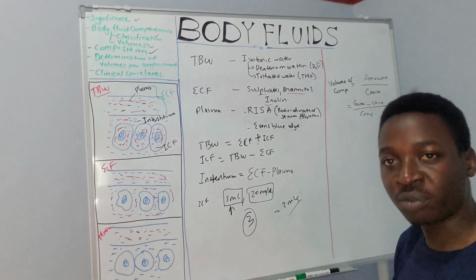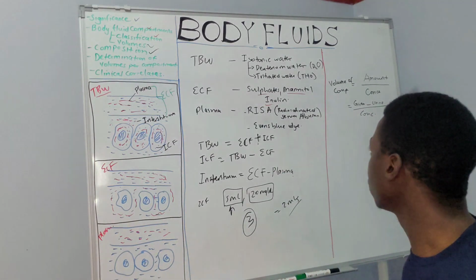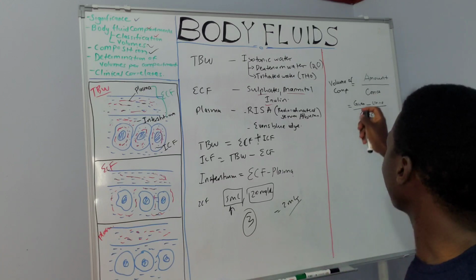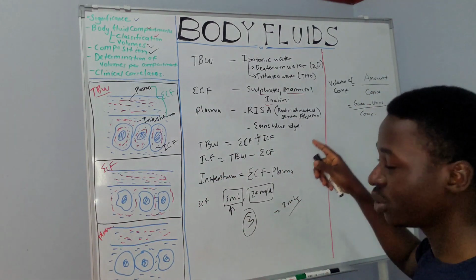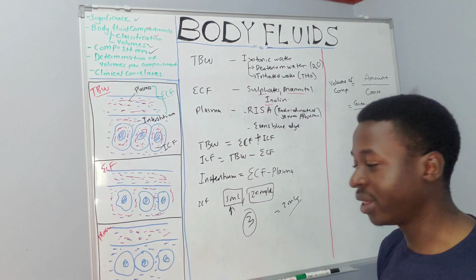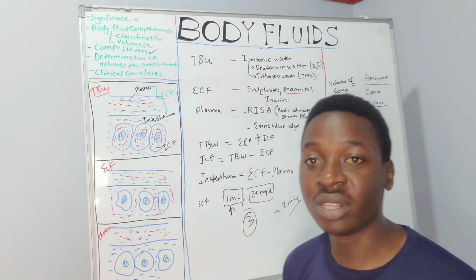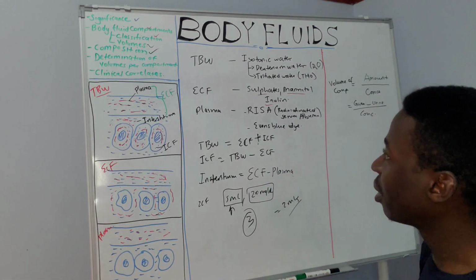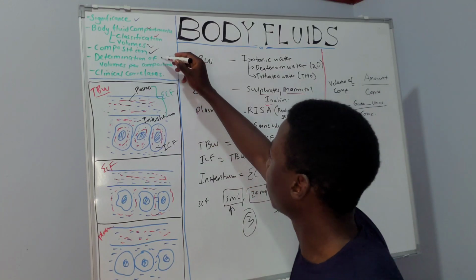You need to know the physical characteristic of the marker so that you make an appropriate choice of the marker. Two, you choose the marker depending on its physical characteristic, and then when you introduce it, you need to factor in the renal loss, and then you can divide by the concentration, because the concentration will not change within the body. All right, that is it about determination of our different body fluid compartments.